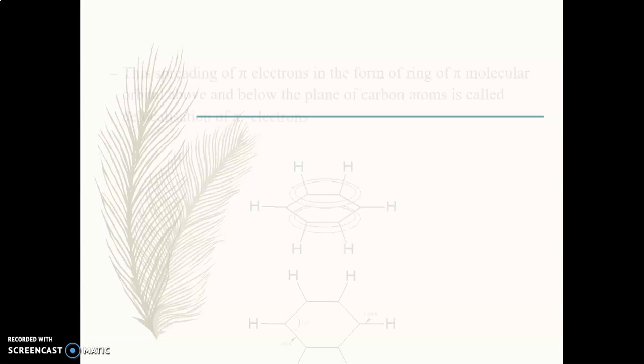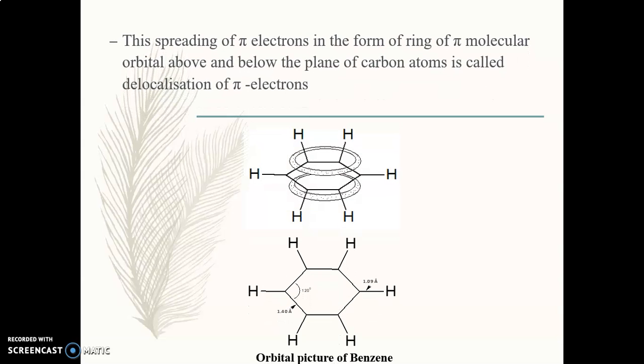Also, orbital theory explains another property of benzene, that is the pi molecular orbital. What is the meaning of pi orbital? Pi molecular orbital, that we will see in this particular diagram.